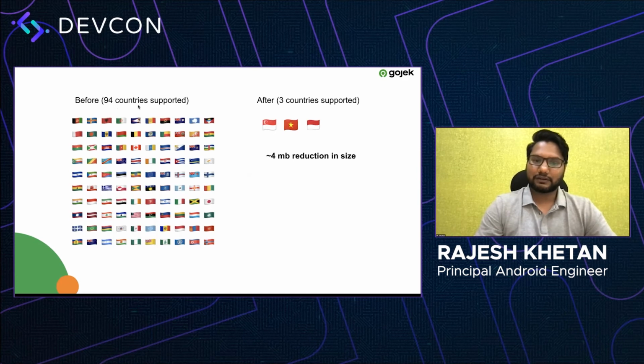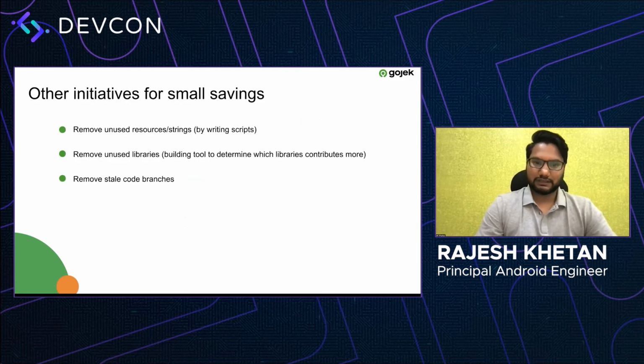So before, our application had 94 resource configs, and since we were catering only to 3 countries, it did not make sense for us to have all of this shipped in our APK. So we worked on this, and when we removed all of the resource configs which were unused, our APK size reduced by 4 MB. And actually all these resource configs were coming from external libraries which wanted to support multiple countries, right? So this is one thing which we did to reduce our resource table size.